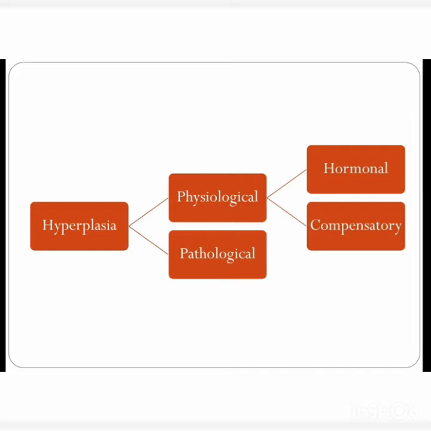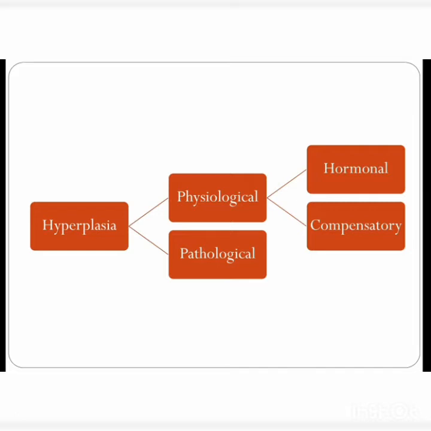Now we come to physiological hyperplasia. Physiologic hyperplasia can be further divided into two types, hormonal and compensatory. Hormonal hyperplasia occurs as a consequence of excessive hormone stimulation, for example, the proliferation of female breasts during puberty and of the uterus during pregnancy.